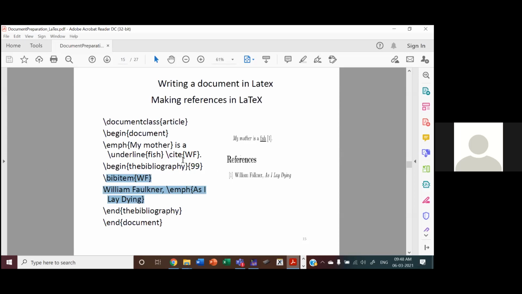Why the label is given? Only to cite or refer. And see here, this William, this author name is appearing as such. Or whatever reference you want to write, you can write as such here. That's it. This is one way of adding the references in line in the document.